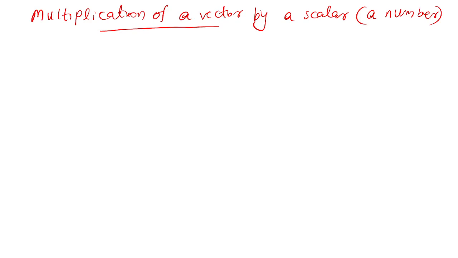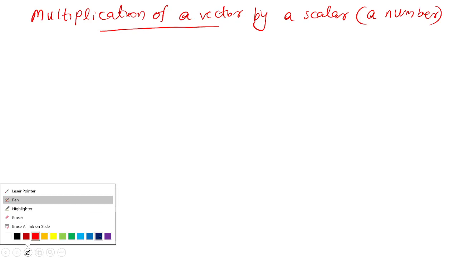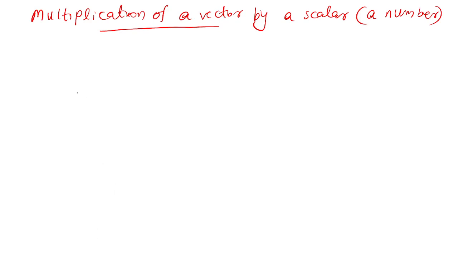Multiplication of a vector by a scalar. Listen, I will explain the multiplication of a vector by a scalar using an example. The diagram is important. The description is not important. Suppose I have got a displacement A. Another person has got a displacement 2 times my displacement.